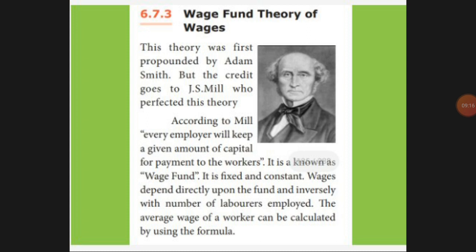That means the fixed harvest wage should be 1000 rupees. That is the owner's mind thought. If 10 members come, also 1000 rupees, if 5 members come, also 1000 rupees. So that's what they are telling.